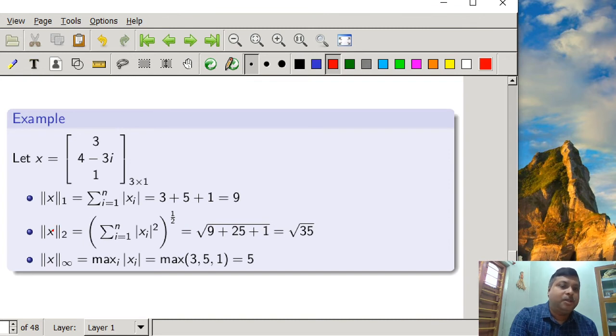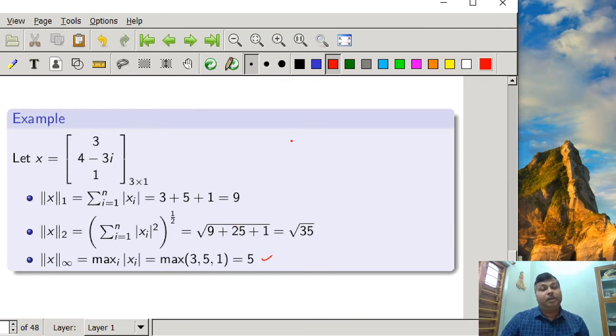The 2 norm is root of 3 squared plus 5 squared plus 1 squared, that is root 35. The infinity norm is the maximum of 3, 5, 1, that is 5. In this way we are assigning a positive scalar number to the vector by using the concept of norm.